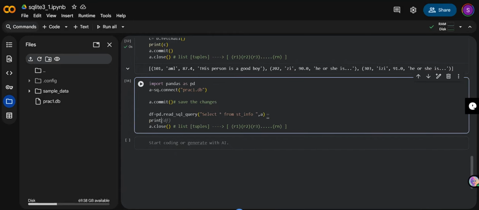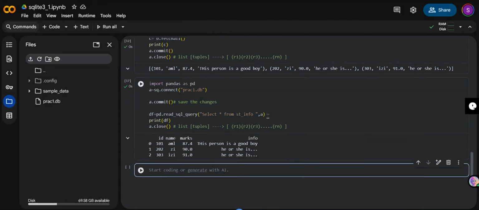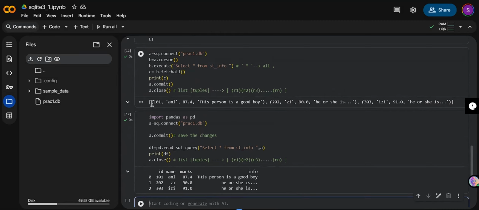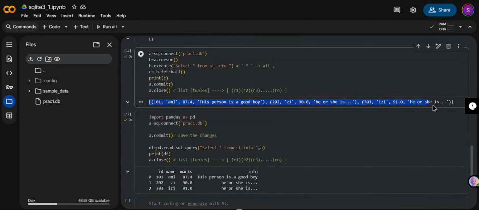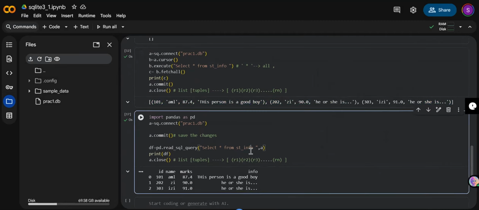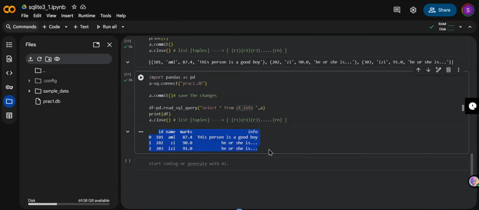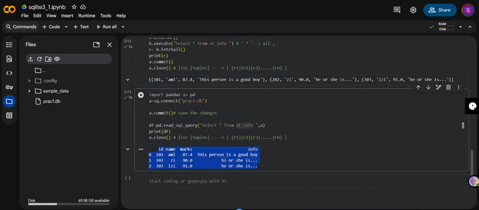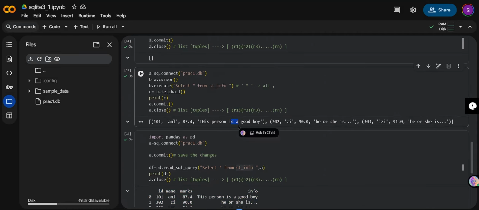I didn't print at this, right? If I want to print anything in Python, I have to use the print statement. See the data here, a list of tuples. But by using pandas, this is how you can do it. By using pandas, you can have proper tabular form, and if you're not going to use pandas, you'll have this. So this is the main thing which you have to understand. If you want to get the data in proper form, you have to use this.